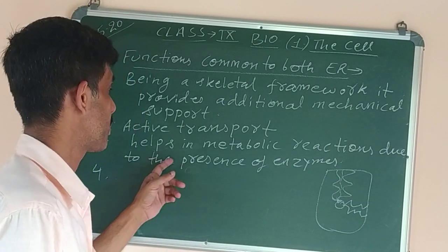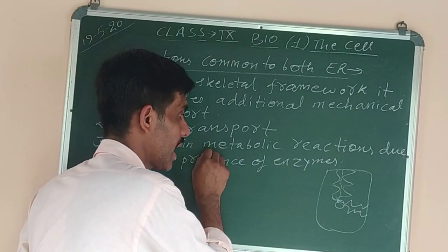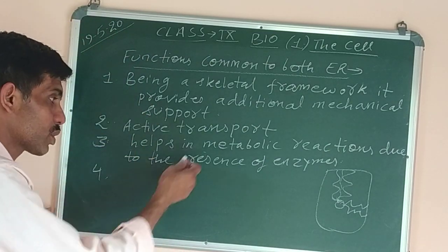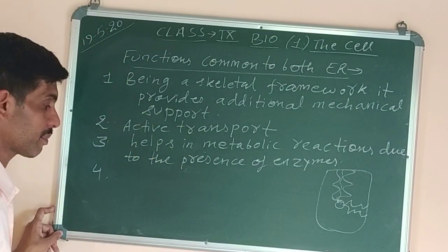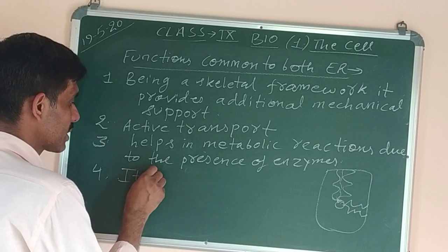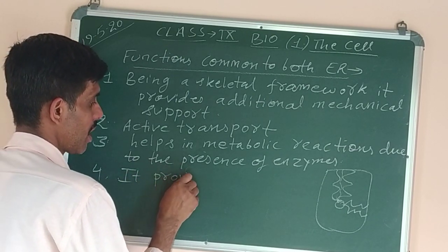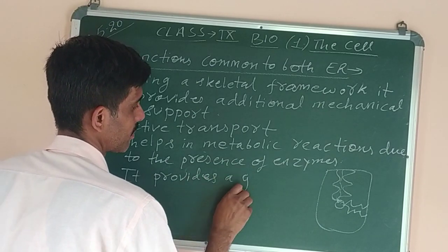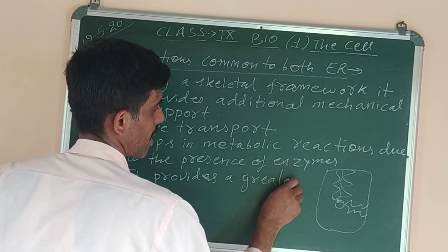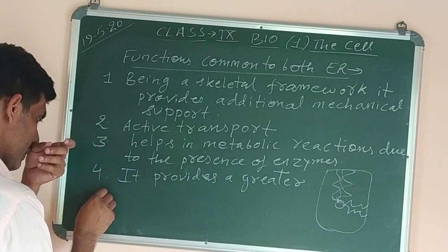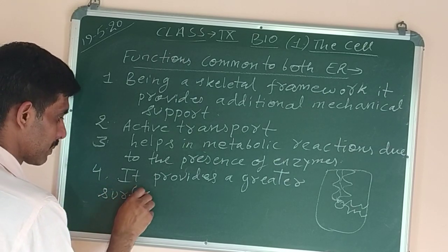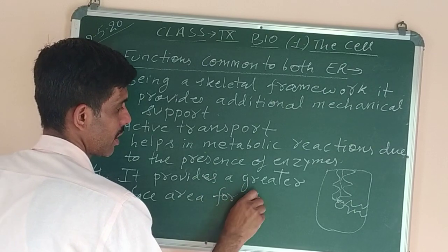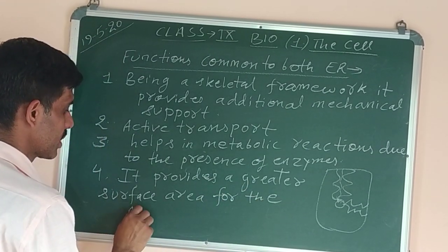So it helps in the metabolic reactions of the cell. The next point is also related to metabolic reactions. It provides a greater surface area for the metabolic reactions.